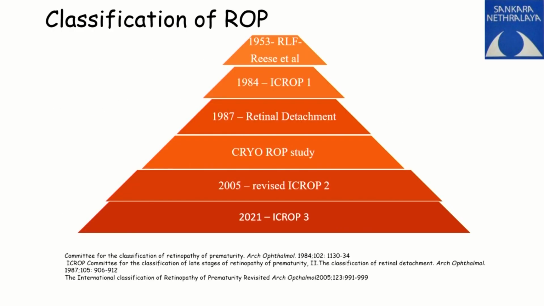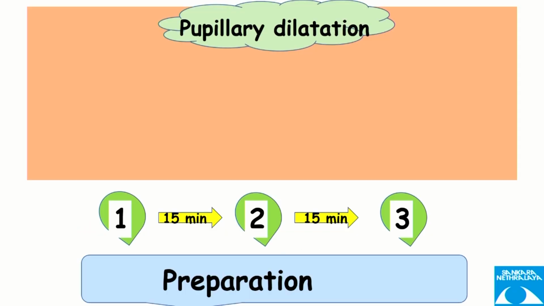Now, this is the classification of the ROP, wherein you can see it at different points in time. We are currently at ICROP 3. They have defined the location, the extent, the stages, stages 1 to 5, the threshold, the pre-threshold, and then the APROP, now so-called AROP.